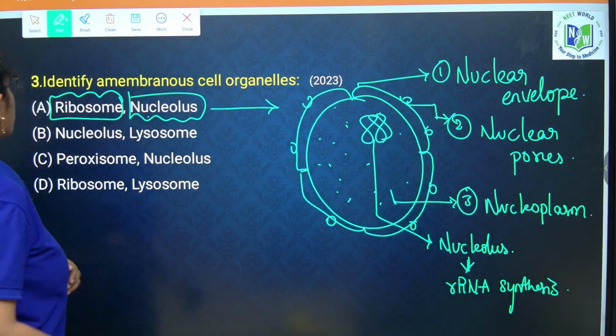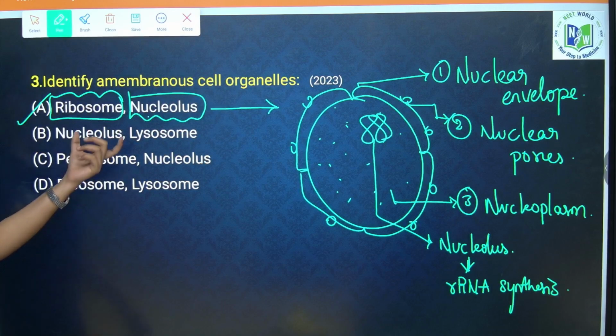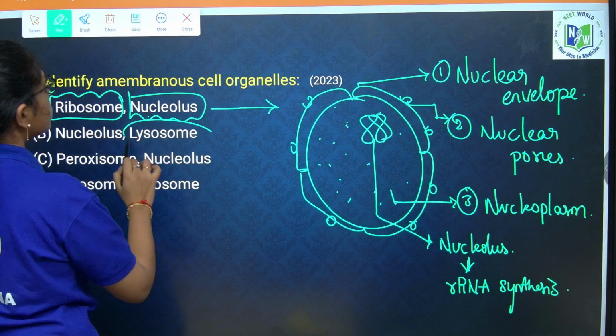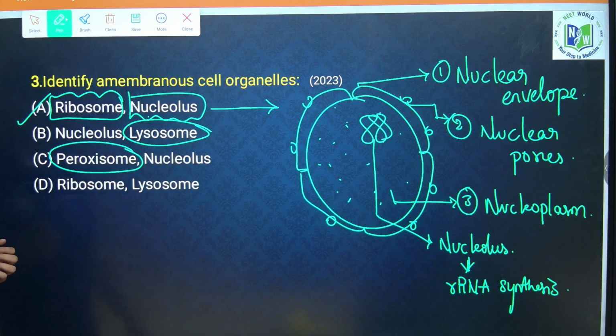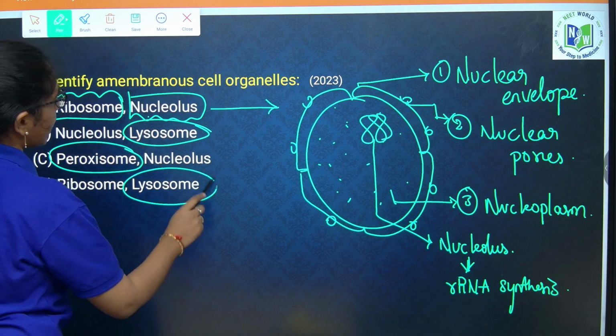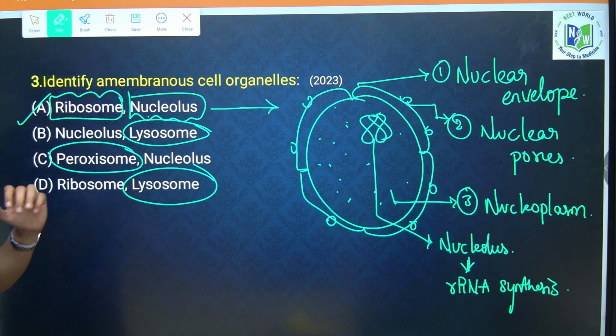Cool. Now you see option A. If you look into B, lysosomes are single membrane bound organelles, peroxisomes are single membrane bound organelles. Here again in option D, lysosomes are single membrane bound organelles. So what is the correct option? Option A is your answer.